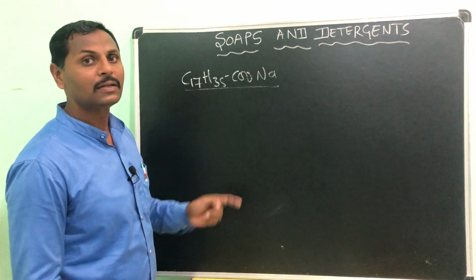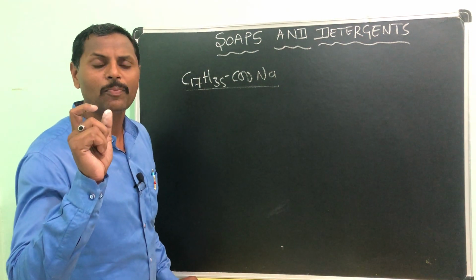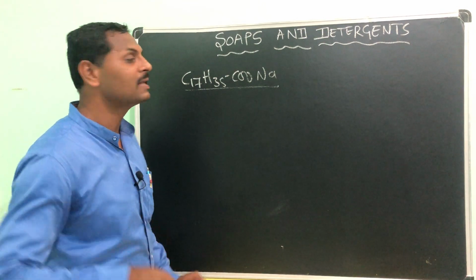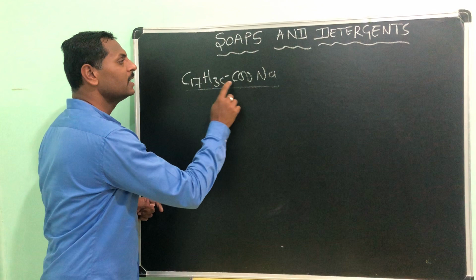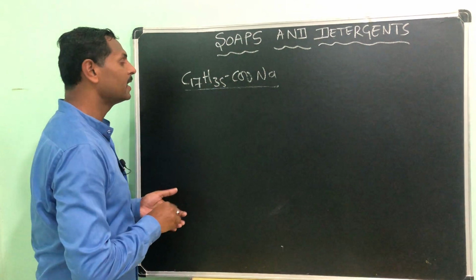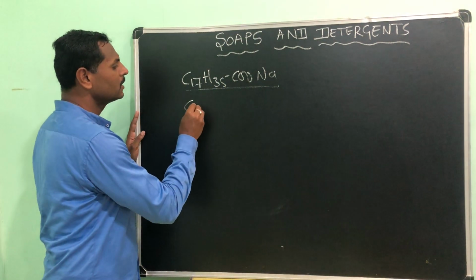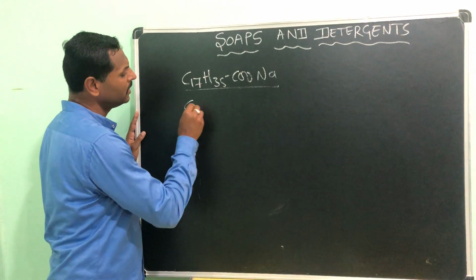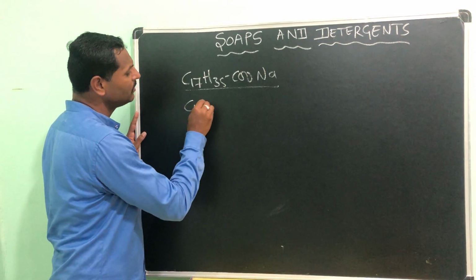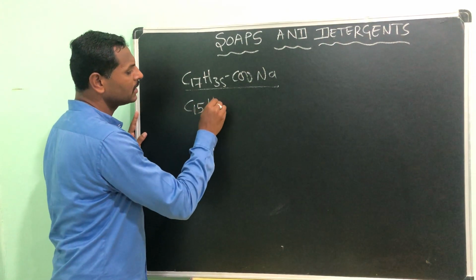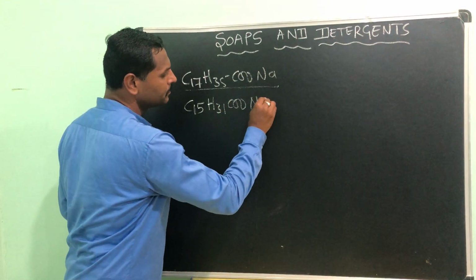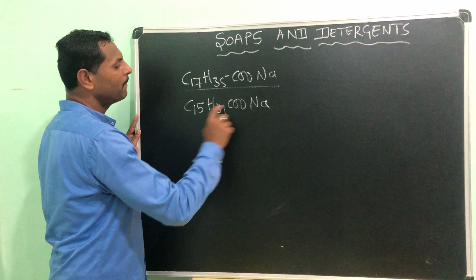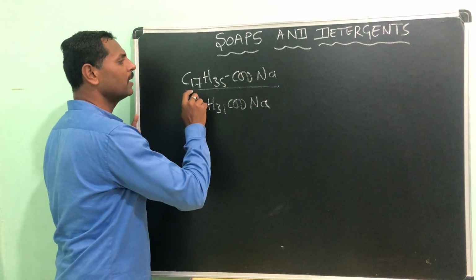This is one example of what a soap contains chemically. The name of this one is sodium stearate. I will write one more, that is C15H31COONa, sodium palmitate.